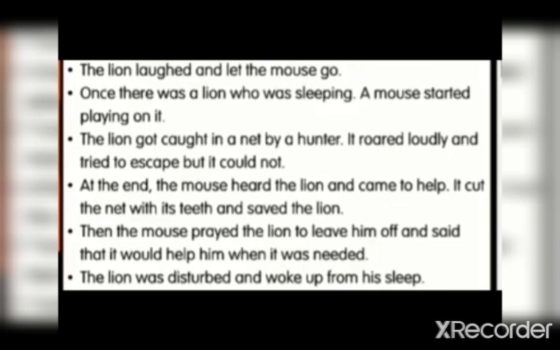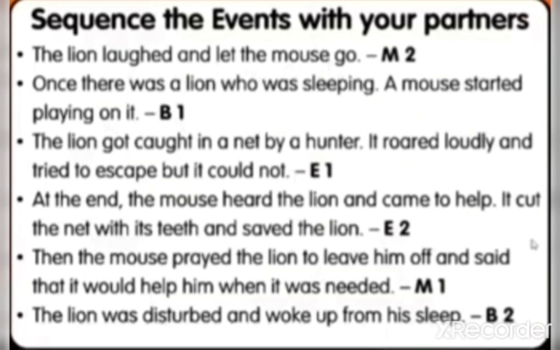Now let me see the answer. Look here. Which one is the first event? As I told you, the sentence that starts with once is the first event. Once there was a lion who was sleeping. A mouse started playing on it. That is called B1.